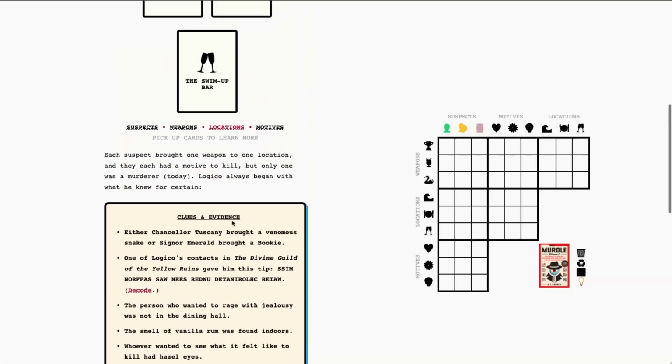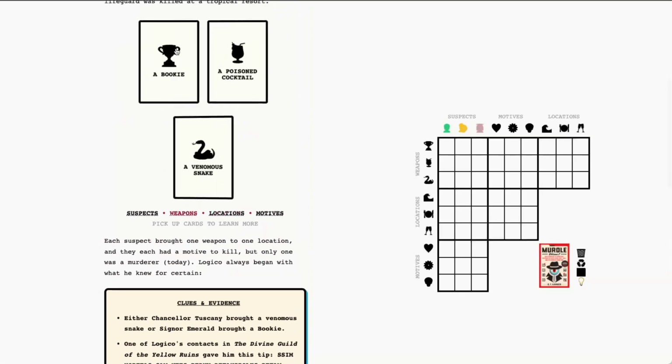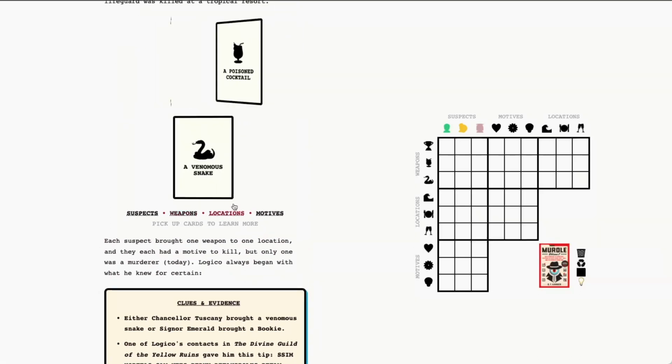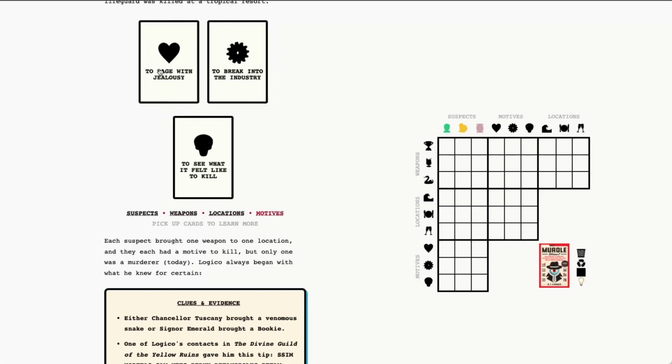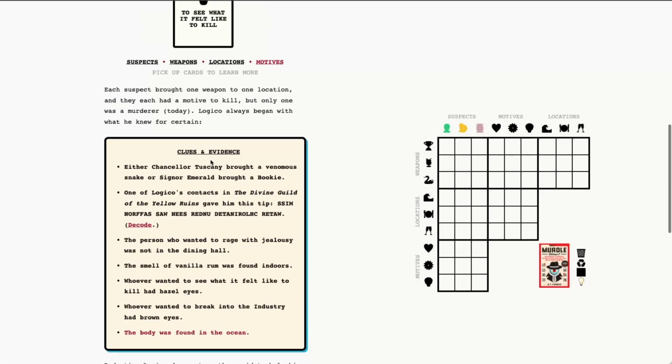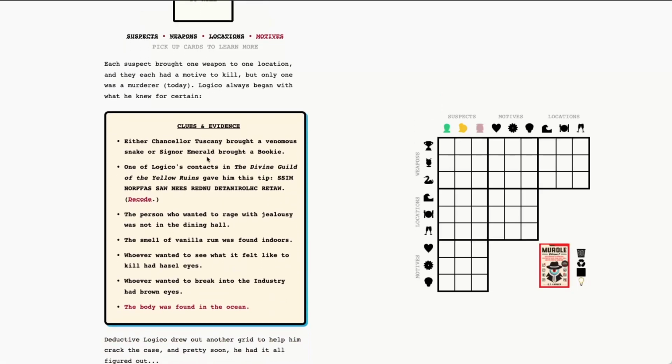Let's go ahead and check out our clue cards. So we've got weapons, a bookie, a poison cocktail, and a venomous snake. The locations are, of course, the ocean, which is where the murder took place, and the dining hall, and the swim-up bar. Our motives today are to rage with jealousy, to break into the industry, and to see what it felt like to kill. So let's go ahead and dive into our clues and evidence.